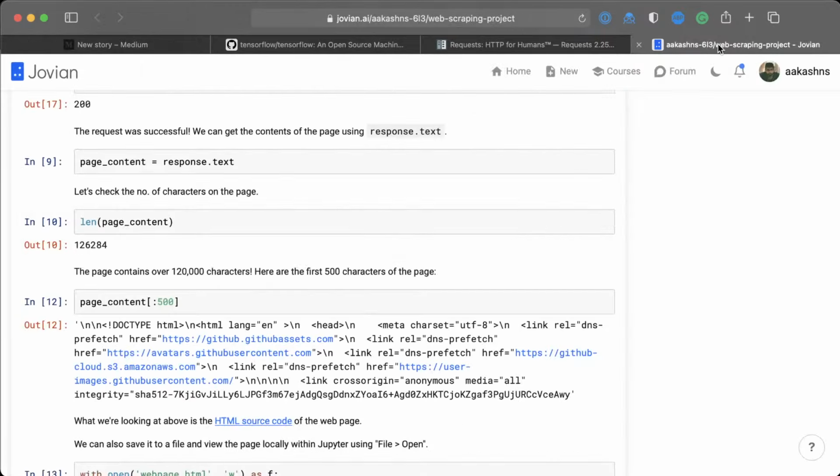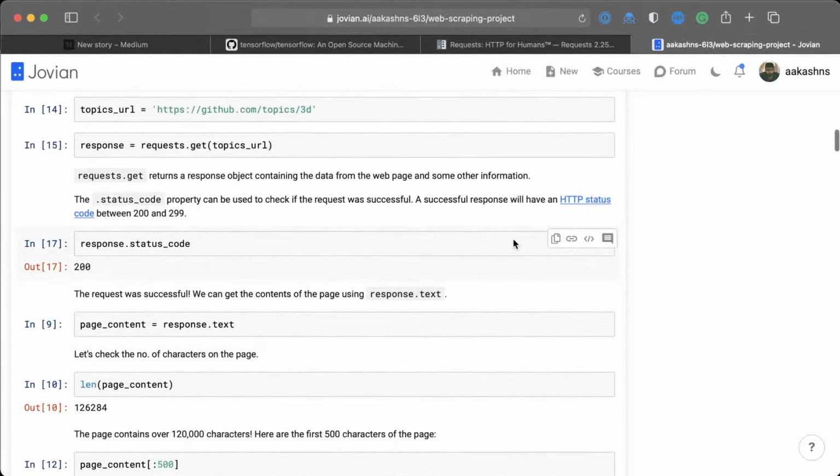Okay, so here's what I will suggest. What you should do is embed code from a Jupyter notebook, and you can also do this in many other ways. But if your Jupyter notebook is on Jovian, and how to get your Jupyter notebook to Jovian? Well, one way is you can create your Jupyter notebook on Jovian. If you go to jovian.ai and you sign up, then you can create a blank notebook and work on it online on Jovian itself. The Jovian platform provides you free online compute to build data science projects. But if you have a Jupyter notebook on your computer, you can upload it using the upload notebook option and upload it to your account.